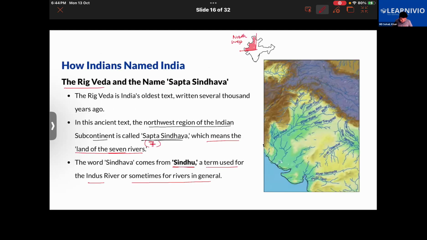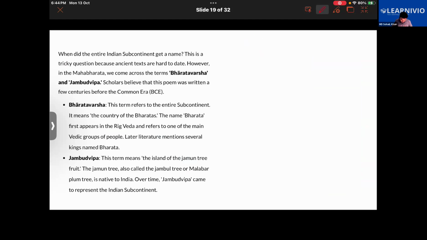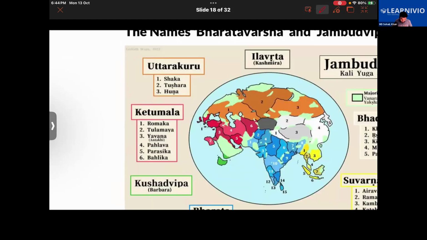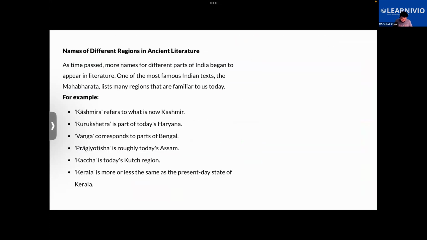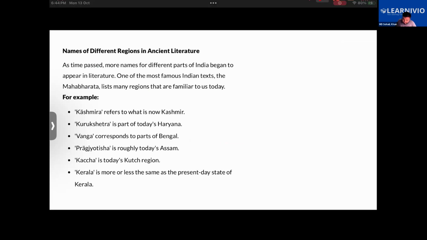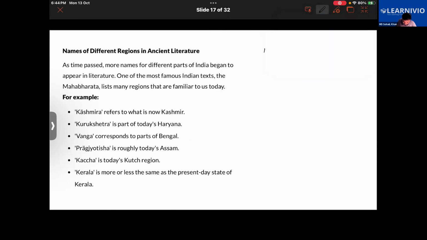Then you would have heard about Mahabharata also, right? It's India's famous epic book. And what does Mahabharata contain?